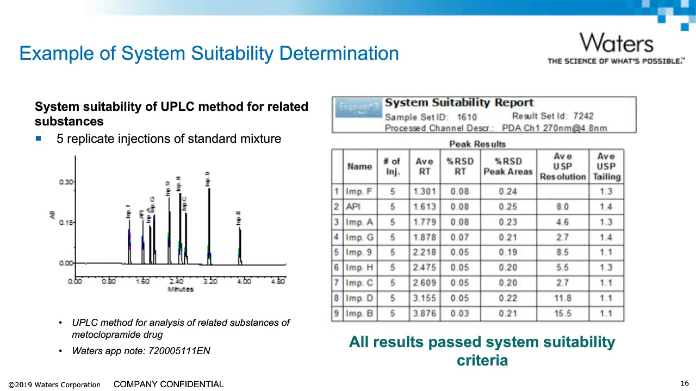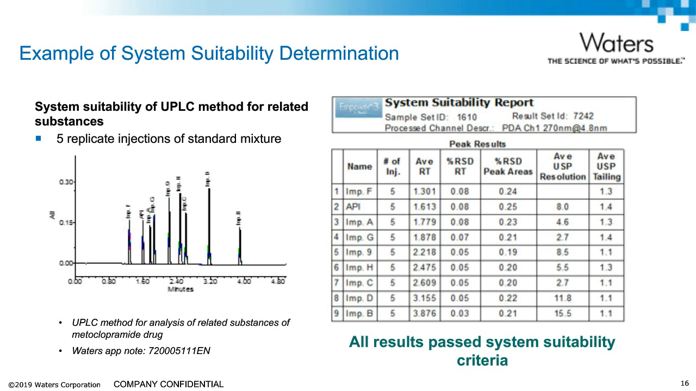Here we are showing another example of the system suitability determination for a different method. That is a method for related substances analysis. Shown here is a summary of 5 replicate injections. In this case, all results met the criteria for repeatability of retention times, peak areas, resolution between peaks, and peak tailing.